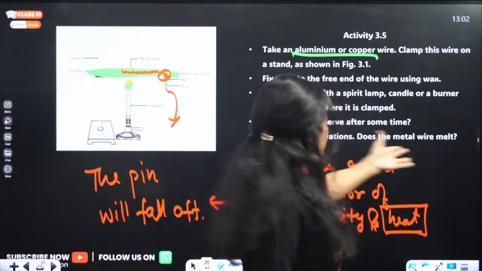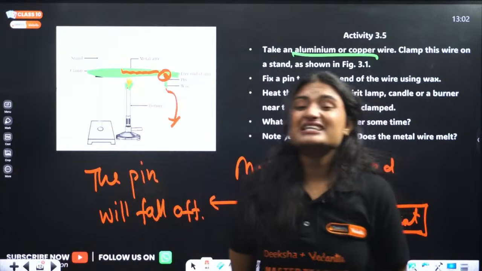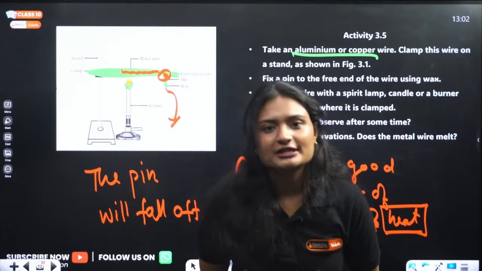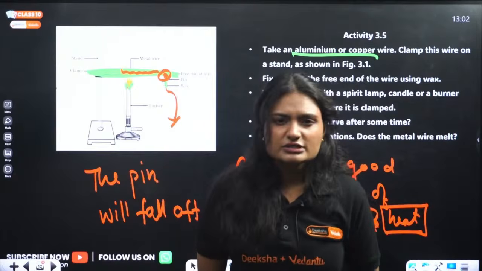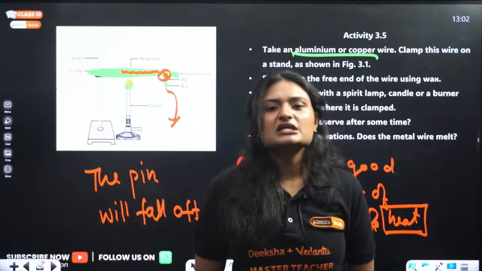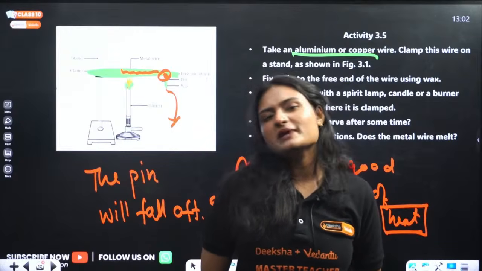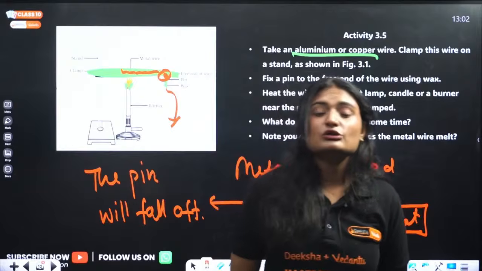Does the metal wire melt? Obviously it won't, because metals have very high melting and boiling points, but there are some exceptions. Some metals have a very low melting point.